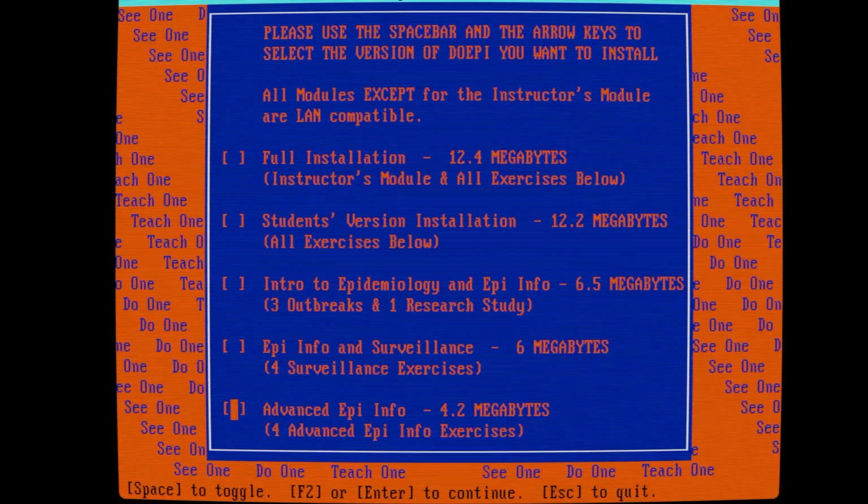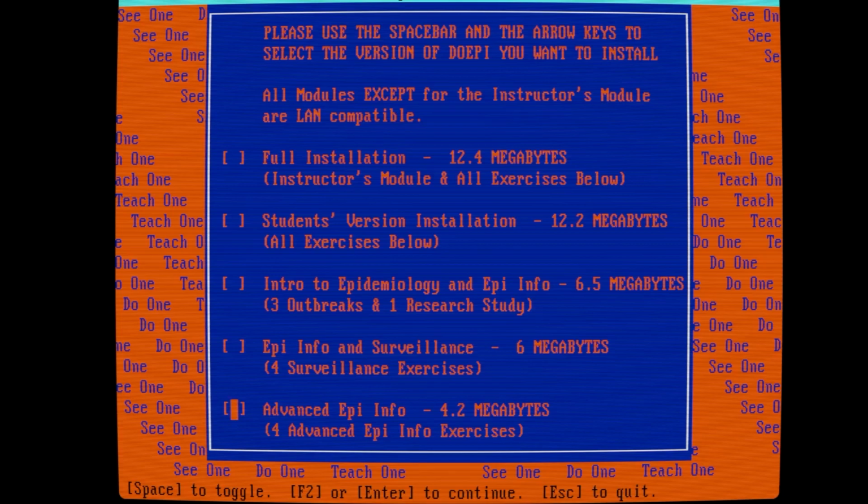All right, everybody. So welcome to this demonstration of a very old game. It is 27 years old. It runs on the DOS disk operating system from Windows way back when. It's called DoEpi. It's training for epidemiologists. It is how I actually got interested in epidemiology.